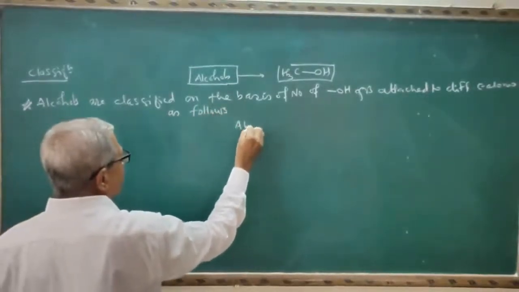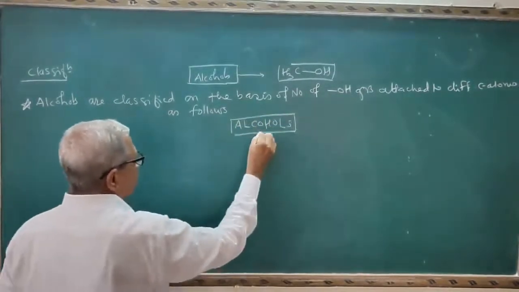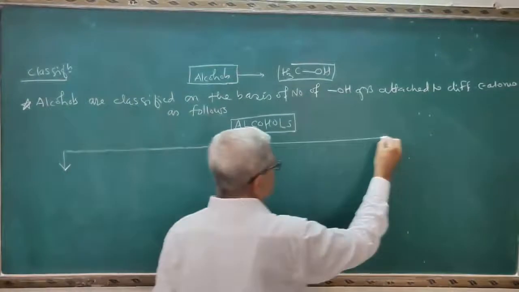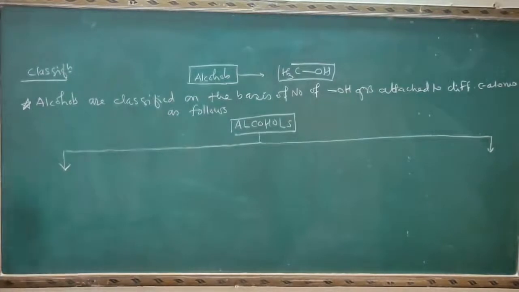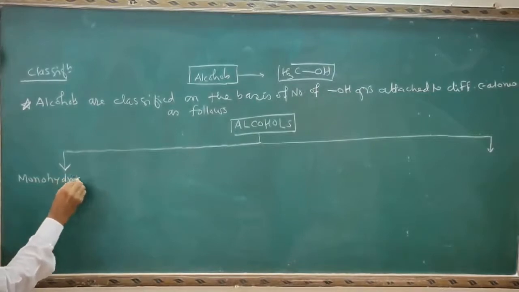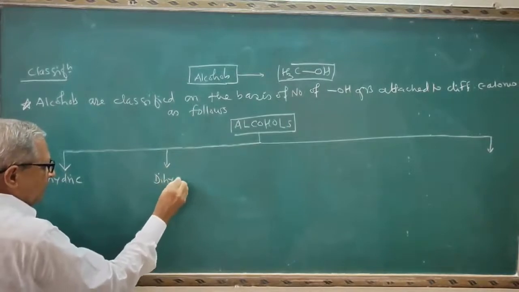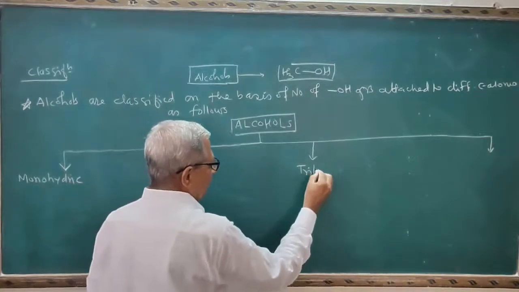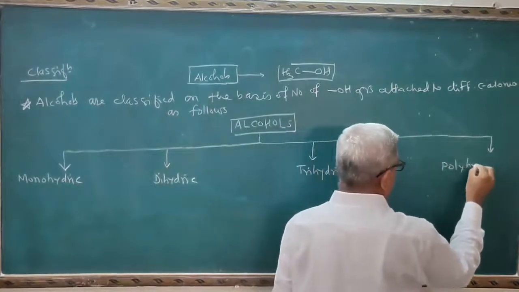If you write here the term alcohols, and see the classification here. The first point is monohydric alcohols. Second point is dihydric alcohols. Third point is trihydric alcohols. And last point is polyhydric alcohols.